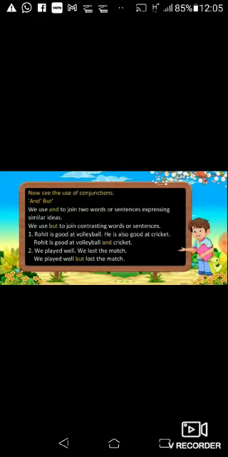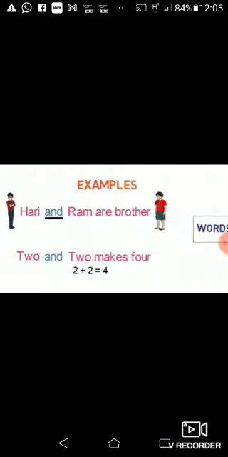We played well. We lost the match. Look here, if a person plays well, it is definitely he will win the match. But here in this sentence, we are saying we played well, we lost the match. Here is contrast. We played well but lost the match. We will not repeat we because we are joining the sentence.